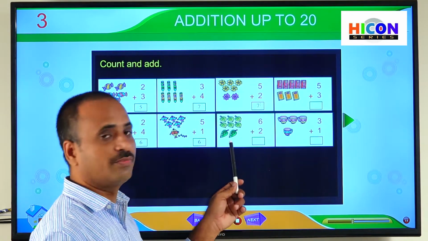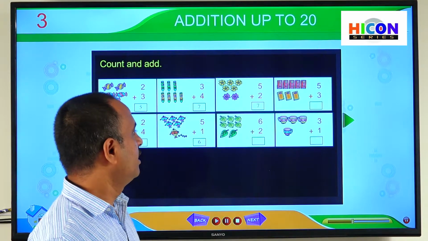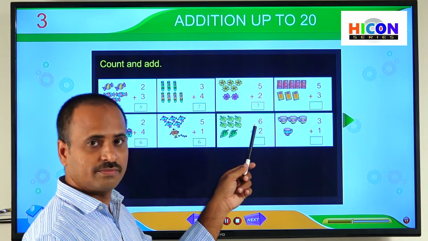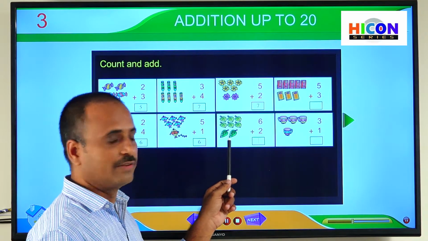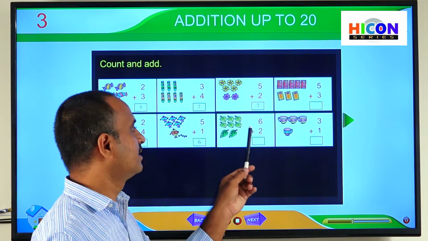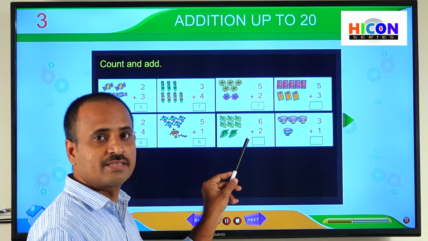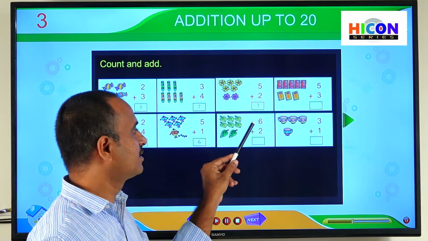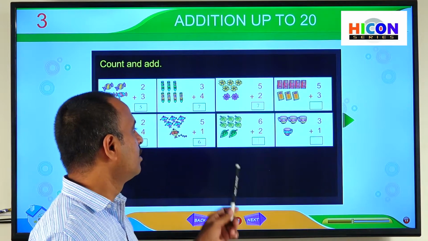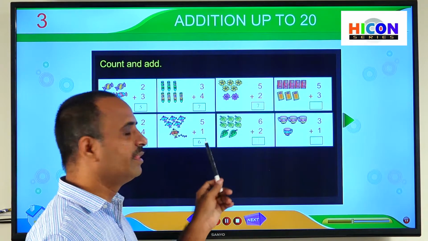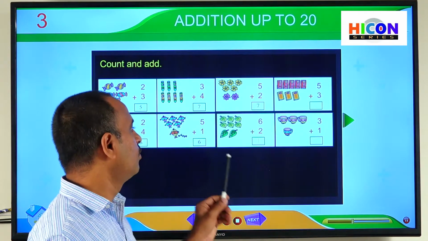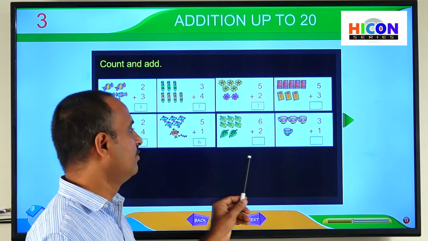So you are observing some leaves in the sixth picture. And there are 6 leaves in the first row, and 2 green colored leaves in the second row. Now we have to add 6 and 2. Here plus means addition. So we have to add 6 and 2. How can we get addition? So addition we can get if we put together all these leaves, we will get the sum.